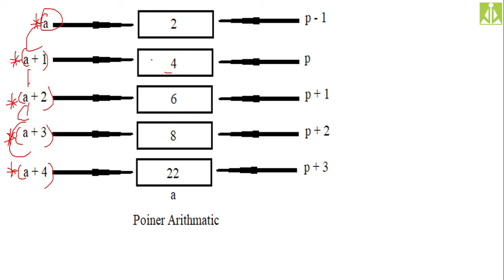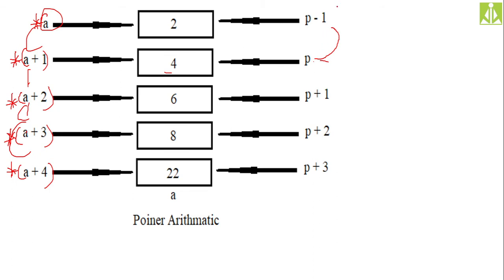In order to move in the forward direction, perform the addition operation. Adding 1 will take you to the next location. Adding 2 will move you 2 locations in the forward direction. Adding 3 will move 3 locations forward. Likewise, if you subtract 1, it will take you to the previous location.